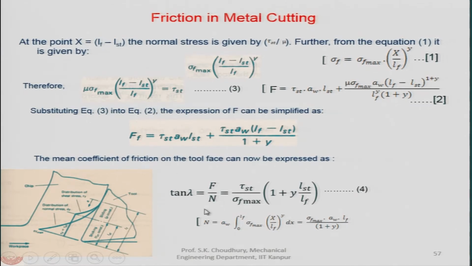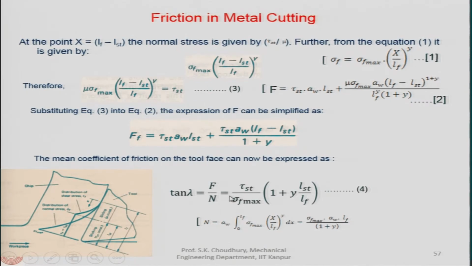Now, we can take the ratio of f and n to get the tan of the friction angle, and the mean coefficient of friction on the tool face can now be expressed as this. Why are we calling it the mean coefficient of friction? Because we have taken the sliding friction and the sticking friction, the sticking zone. So, whatever the mu will be now, it is not this or this, but it will be a mean value.